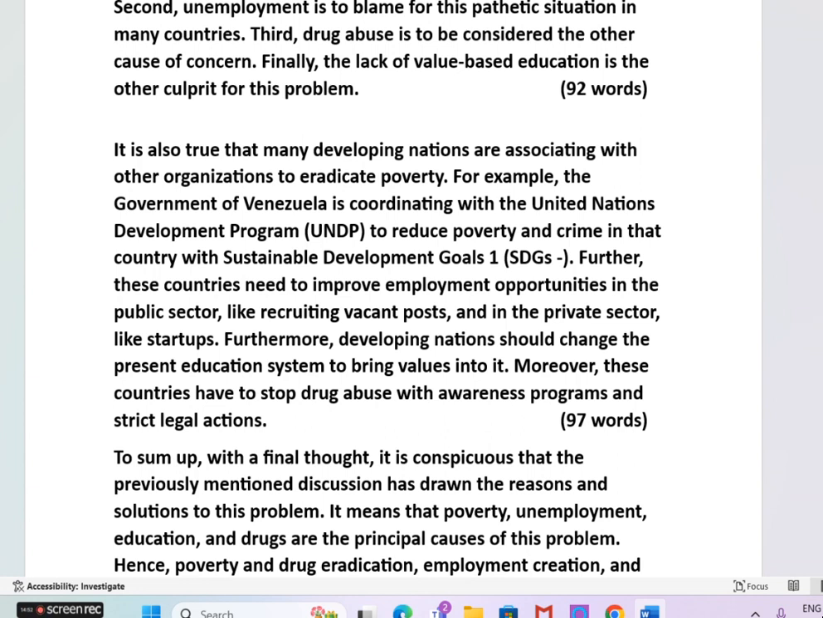So we have given here 3 or 4 solutions. One is eradication of poverty. The second one is need to improve employment opportunities. Need to. Third one, should change education system. Fourth one, have to. So please remember this sentence pattern for giving solutions like need to, should, have to. If you work hard, this paragraph also will be like fixed templates.